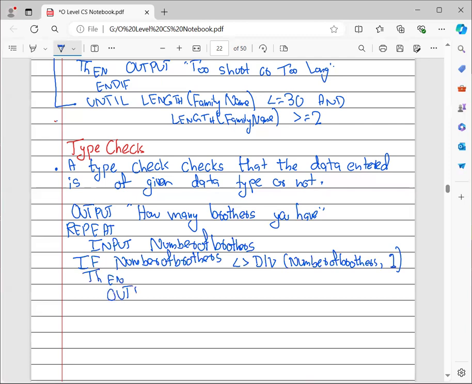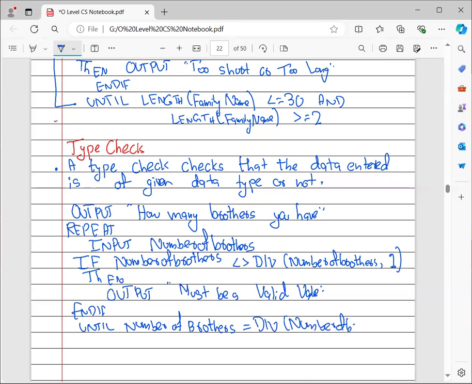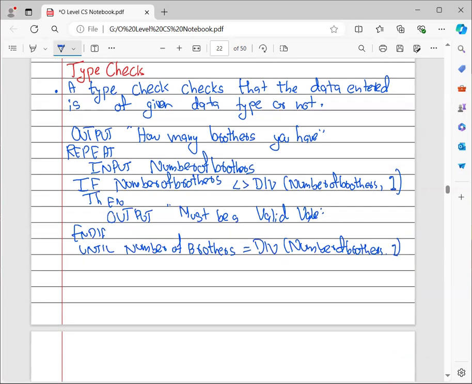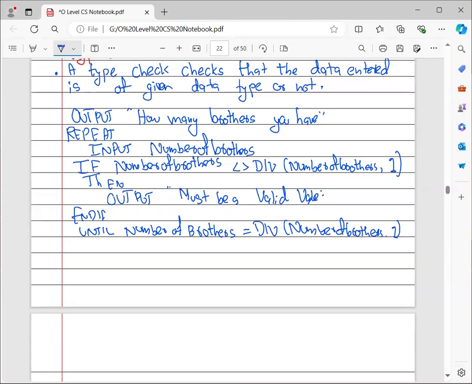Then you need to output must be a valid value, and then until the number of brothers is equals to DIV number of brothers comma 1. Now let me explain this concept to you.